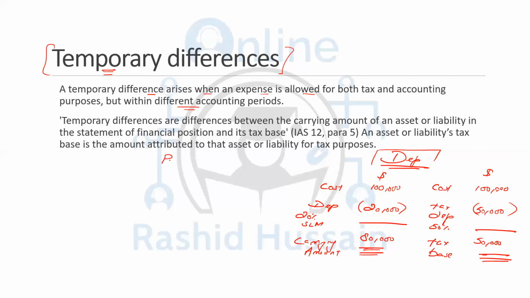Assuming we have the profit before depreciation. Now profit before depreciation is actually not something which exists in real. We do not see anything like that. We have the profit before tax, profit before interest, profit before interest and tax, but we never record something like profit before depreciation. This is something in order to understand the scenario. So the profit before depreciation is, let's assume, 100,000.